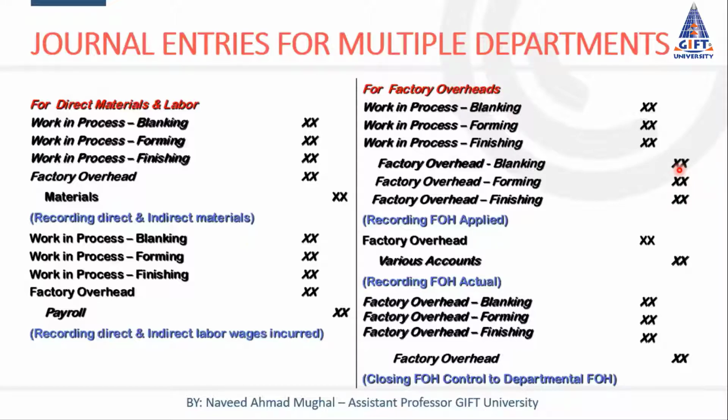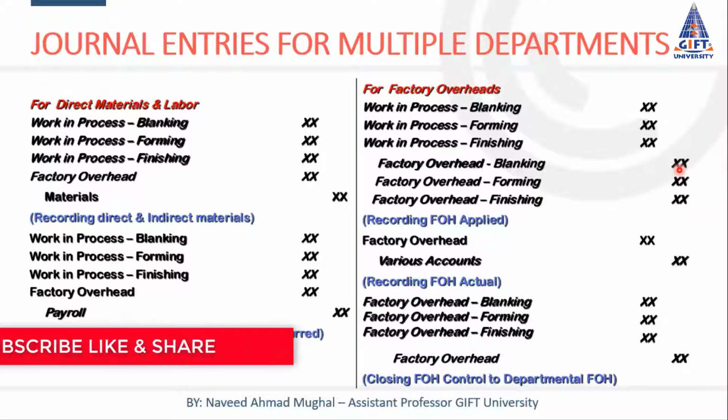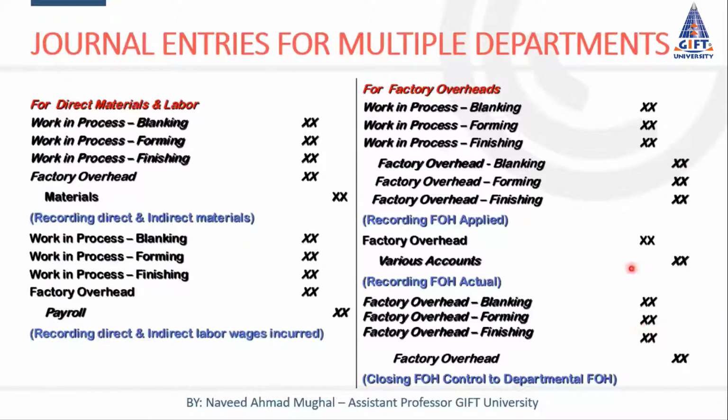So for the understanding of under applied and over applied FOH, and recording of applied FOH and recording of actual FOH in detail, you may consult my videos on factory overhead recording and factory overhead under and over applied recording.